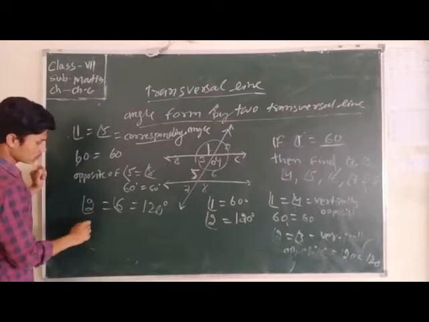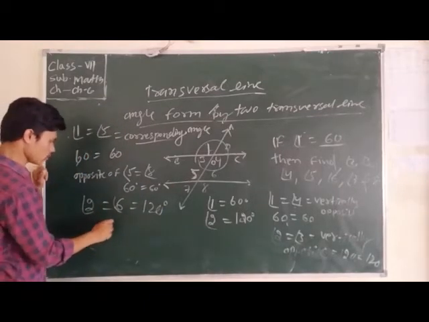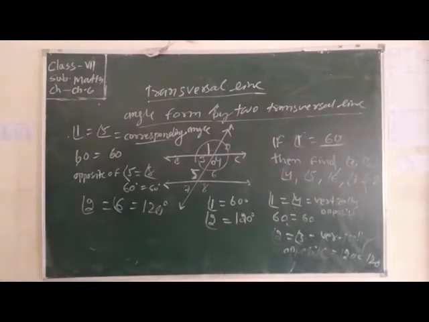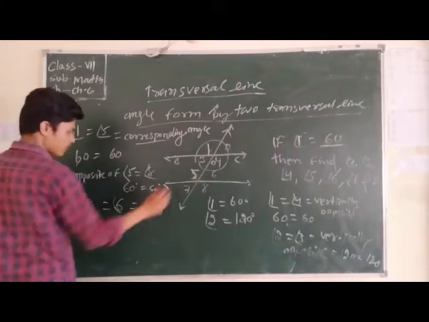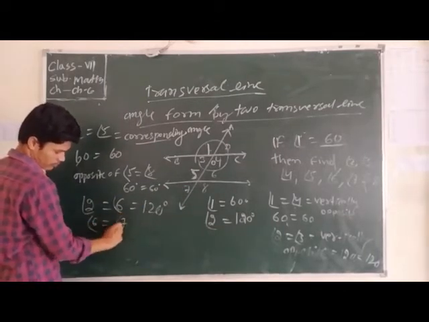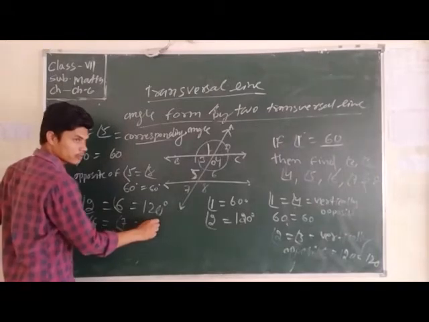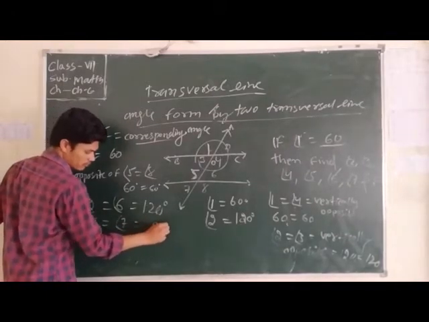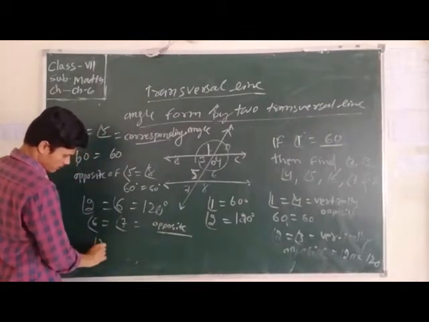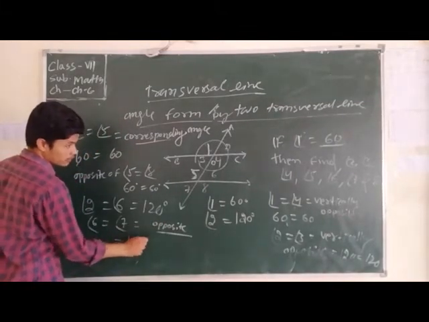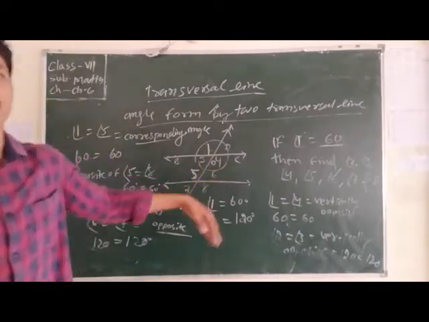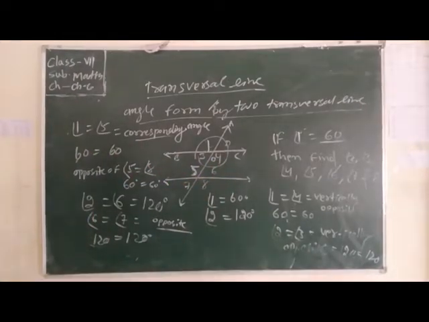And 6 equals 7, being vertically opposite, so 120 equals 120. Clearly, this is how you find the angles.